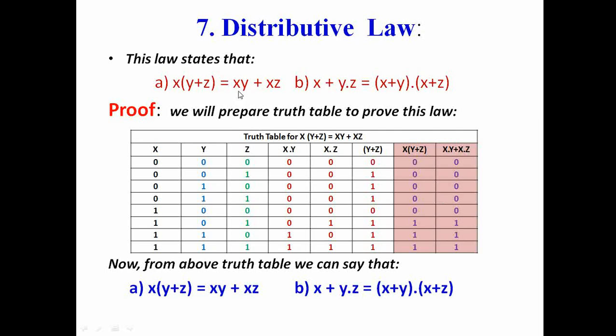Finally we will add x dot y and x dot z, and we'll get this column. And from this table we can clearly see the last two columns are same. So we can say x dot (y plus z) is equal to x dot y plus x dot z. Similarly, you can prepare the truth table for the second part of this law also.